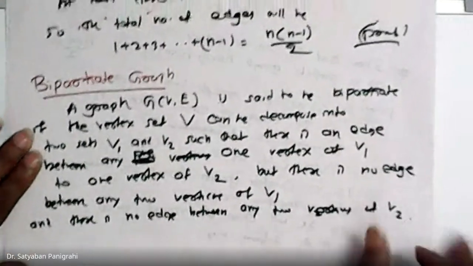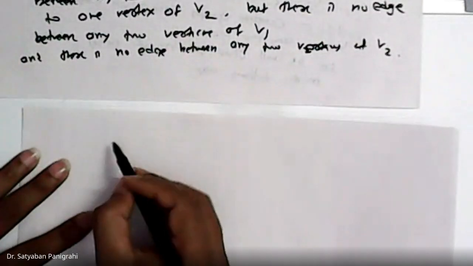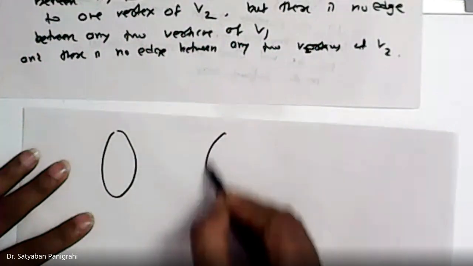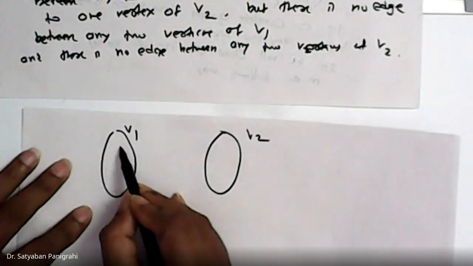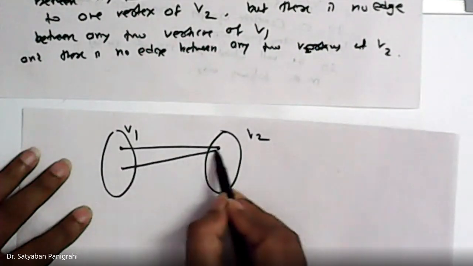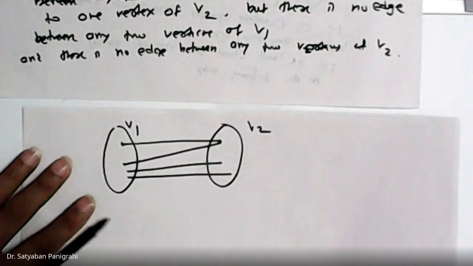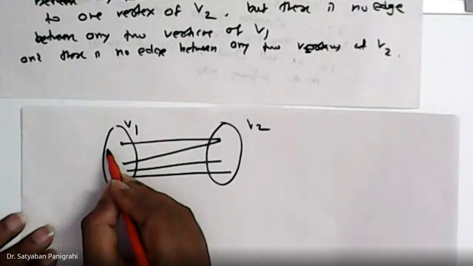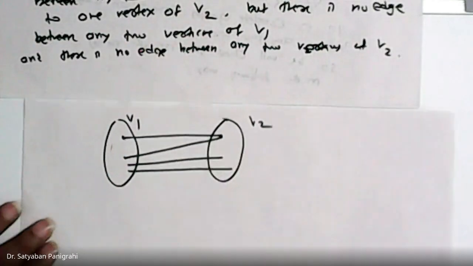That means we can simply say a graph is called bipartite if the vertex set can be broken into two parts, V1 and V2, such that there may be an edge from a vertex in V1 to a vertex in V2, but there is no edge within two vertices of V1 or within two vertices of V2.